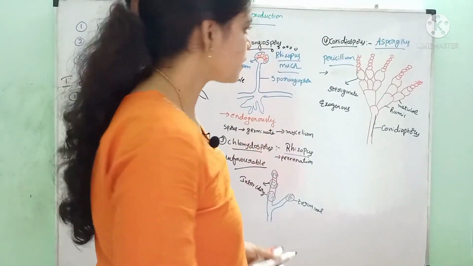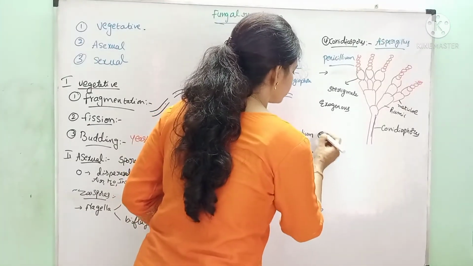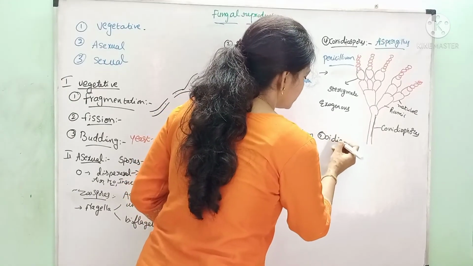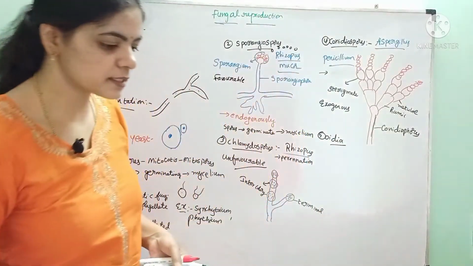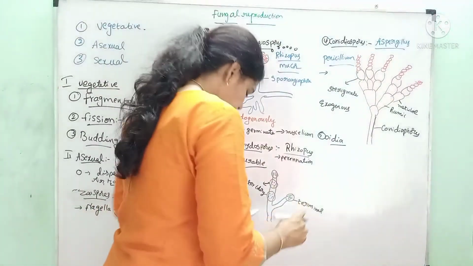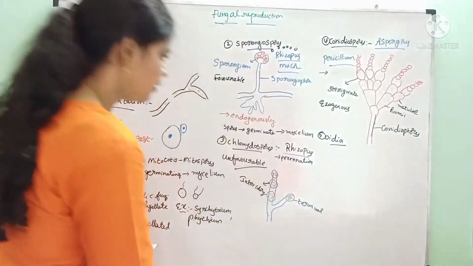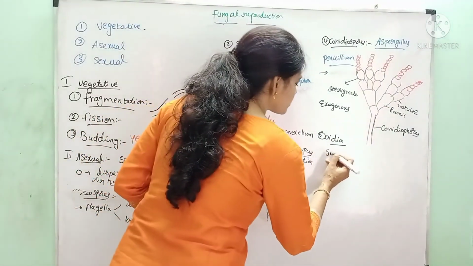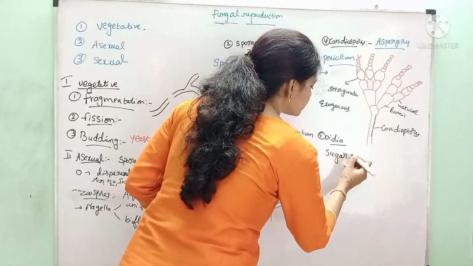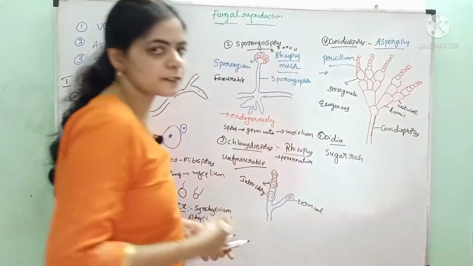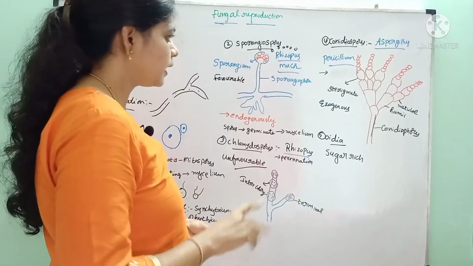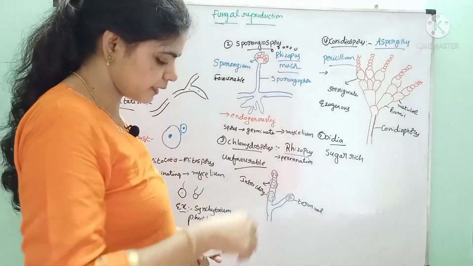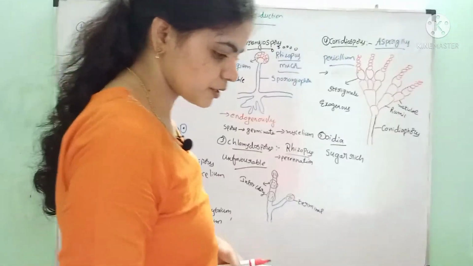And the last one is oidia. Some fungi develop these oidia during sugar-rich conditions. When the food consists of an excess amount of sugar, some of the fungi produce oidia structures.